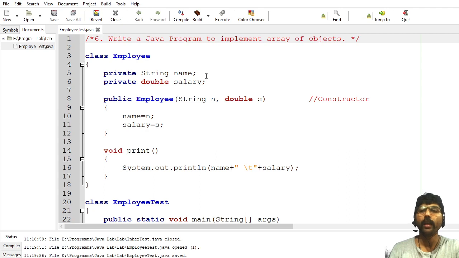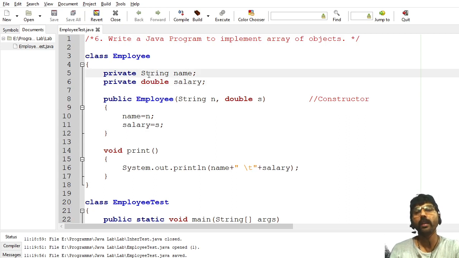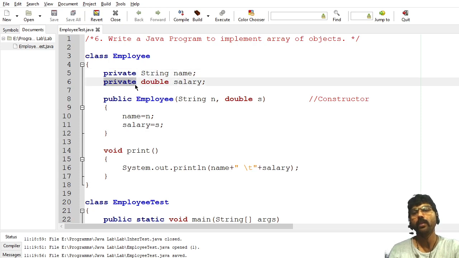This employee class can store the name of the employee and the salary of the employee. The name is given in the string and the salary is given in the double. Now, here I make it private. In previous experiments, I have not mentioned any keyword when I am declaring the instance variable, and just kept it empty here.